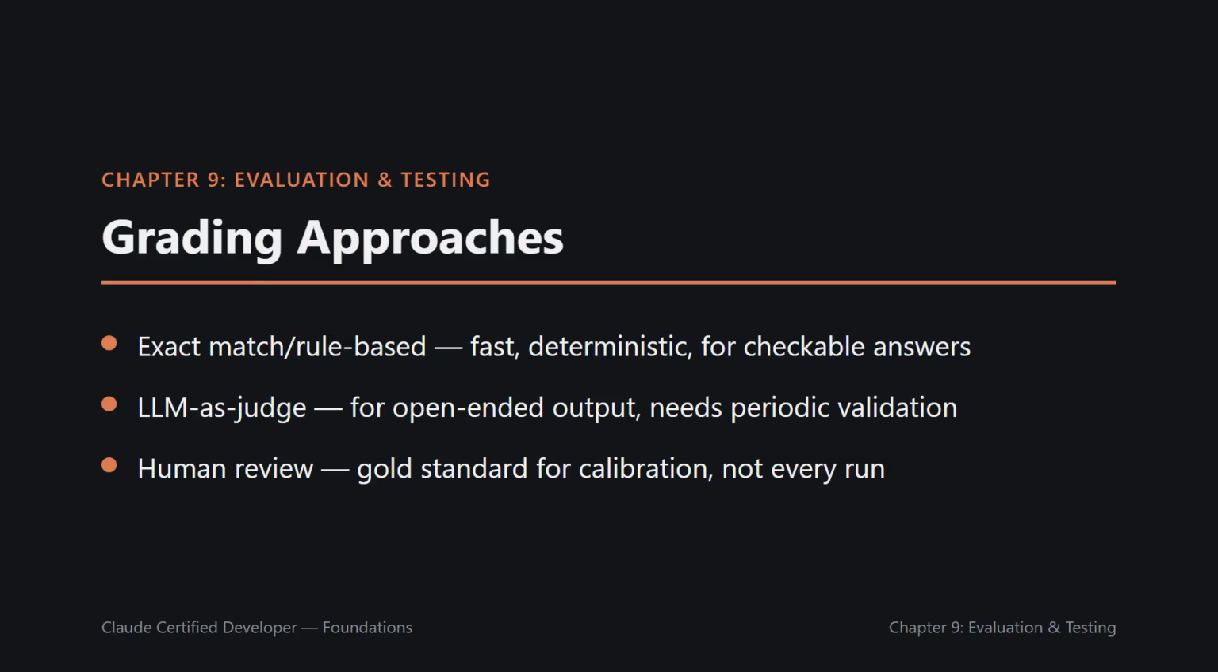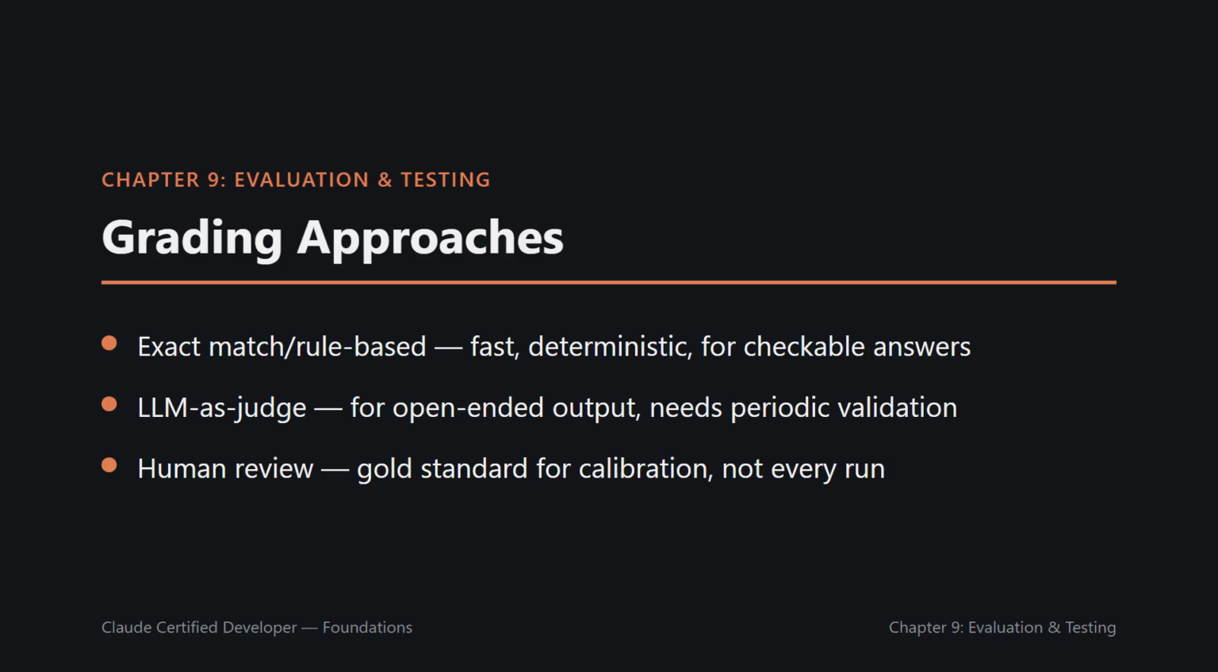Exact match or rule-based grading works for structured output. Does the classification match the expected label? Does the extracted JSON match expected fields? Fast, cheap, deterministic, prefer it whenever there's a checkable correct answer.